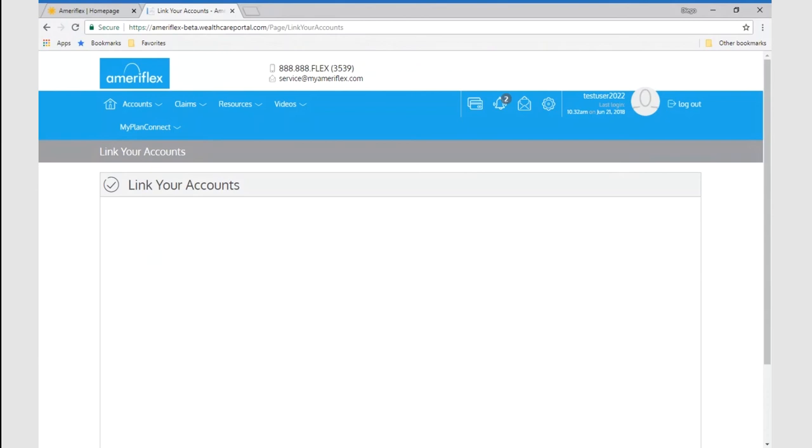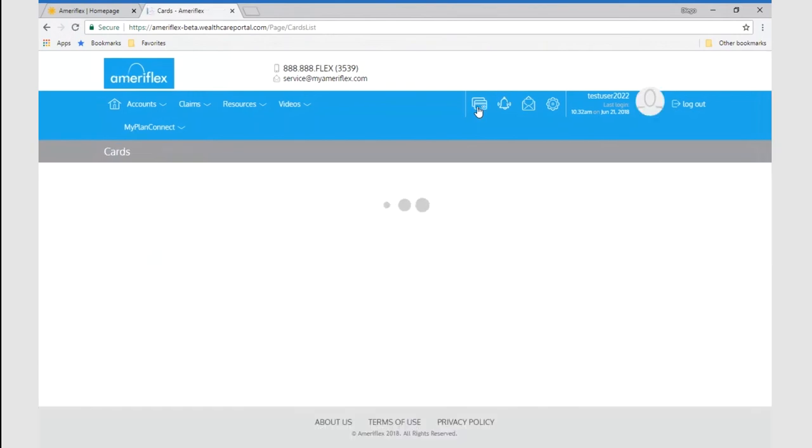It's going to automatically match that with their insurance carrier. And that way they do not have to submit or save that receipt, because it's going to be automatically matched in their portal for them.